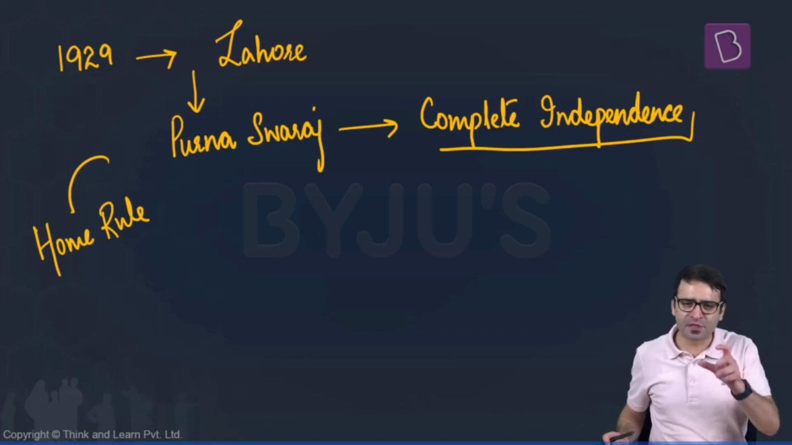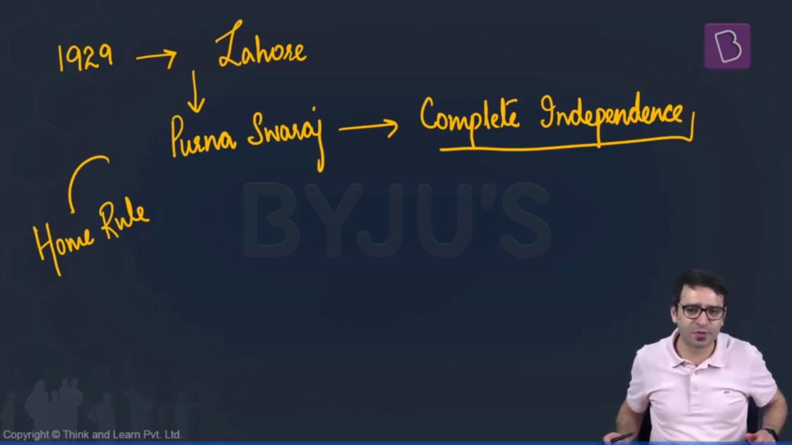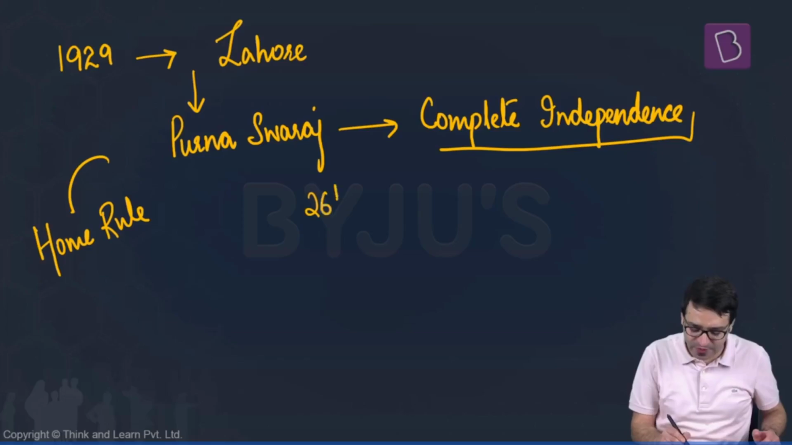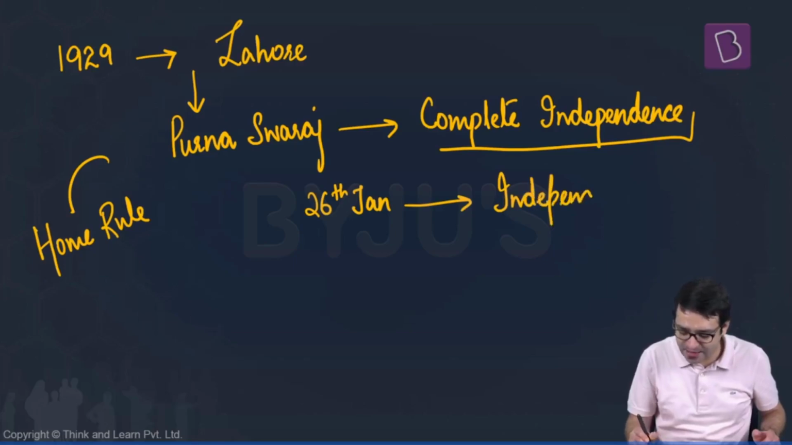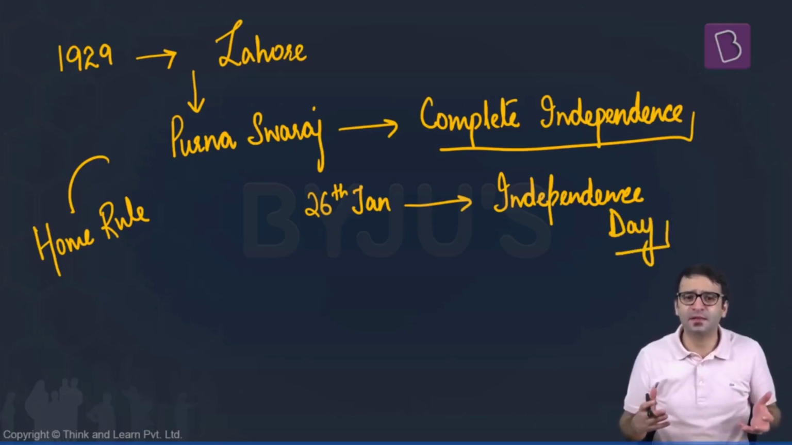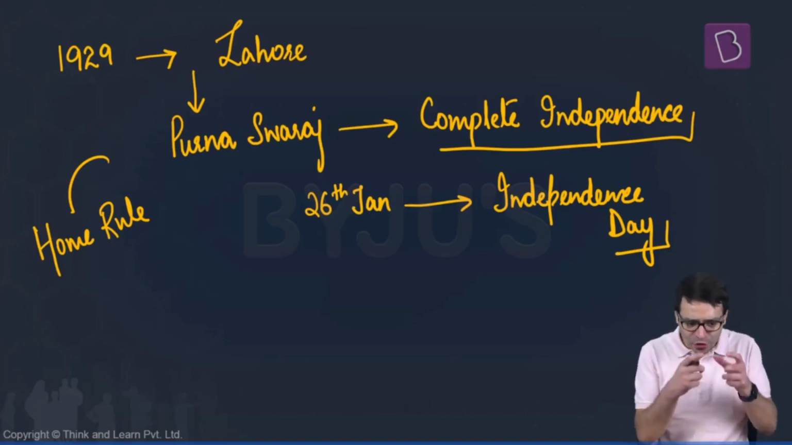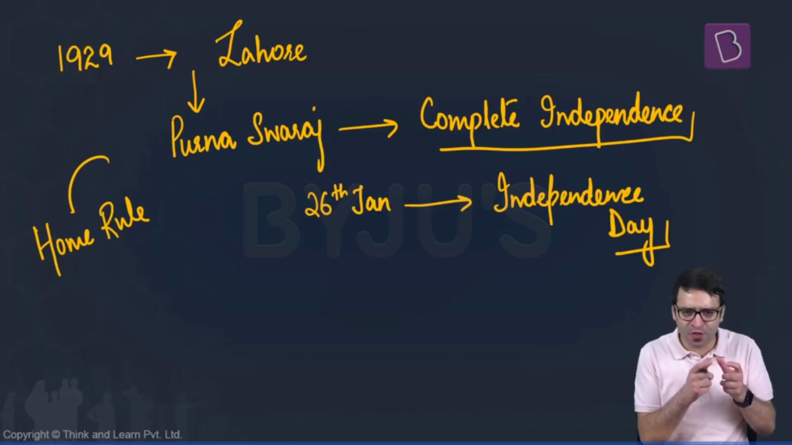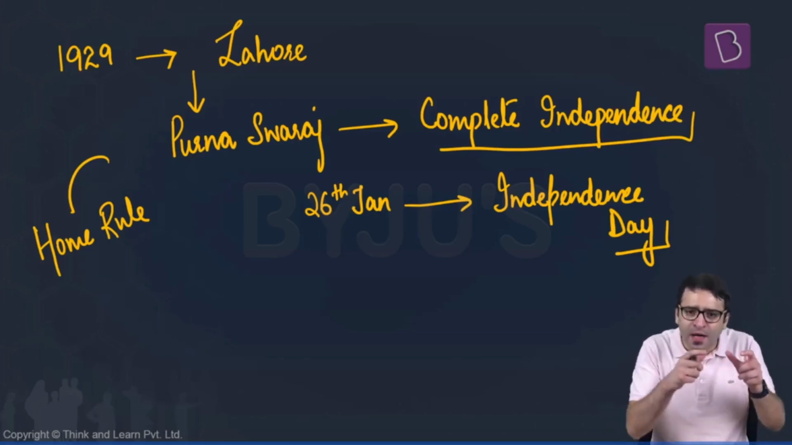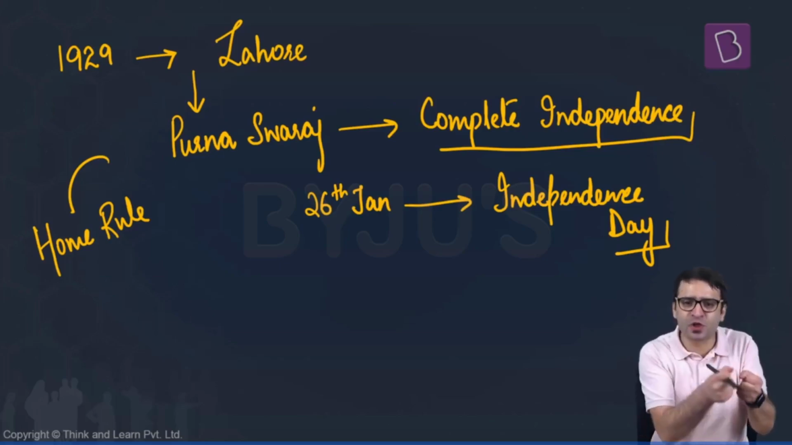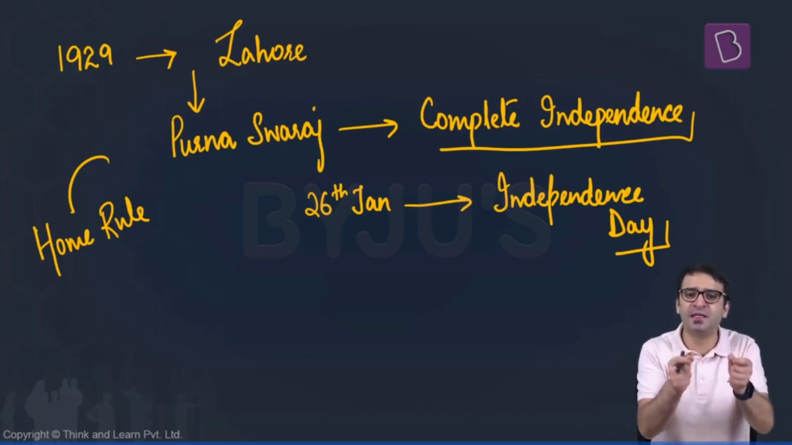And in this historic session of Indian National Congress, which was held at Lahore, the Congress decided that 26th January every year should be celebrated as the Independence Day. We were not given independence, but just for optics, just to create an impact, the slogan raised was complete independence, Purna Swaraj. And we will work hard to liberate India from the clutches of colonialism. And we will celebrate every 26th January as the Independence Day.